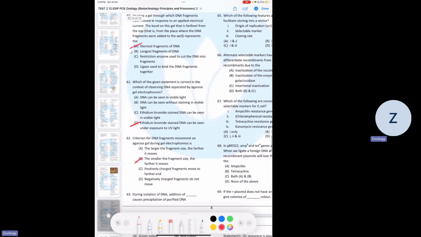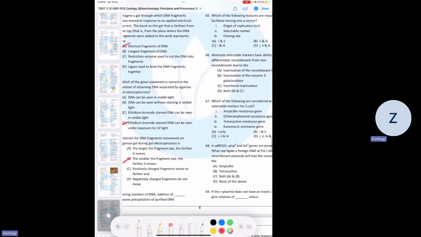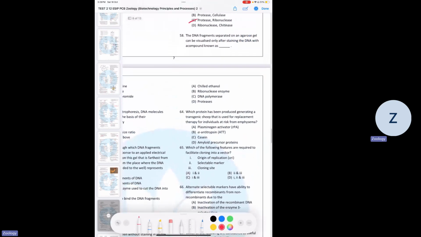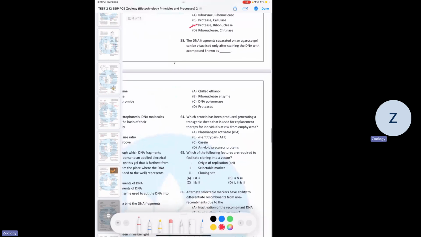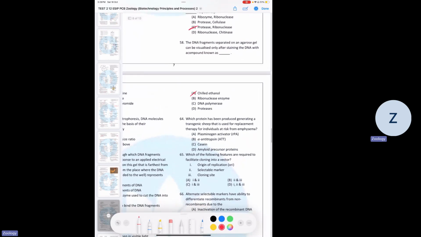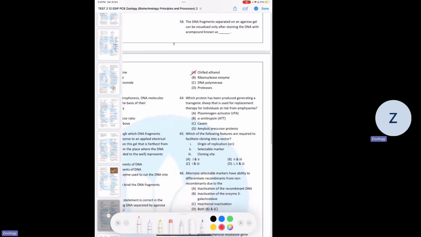63. During isolation of DNA, addition of what precipitates and purifies the DNA? So it's chilled ethanol. 64. Which protein has been produced by generating a transgenic sheep that is used for replacement therapy for individuals at risk from emphysema? Alpha antitrypsin.